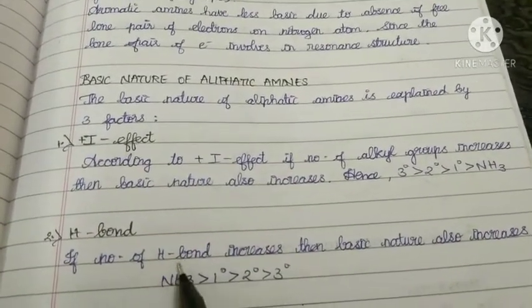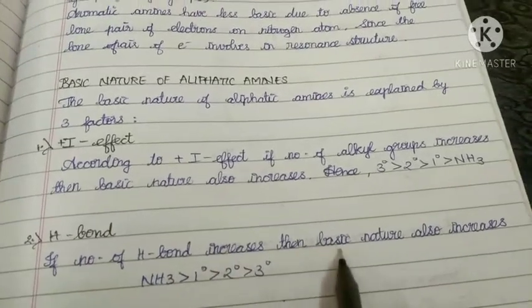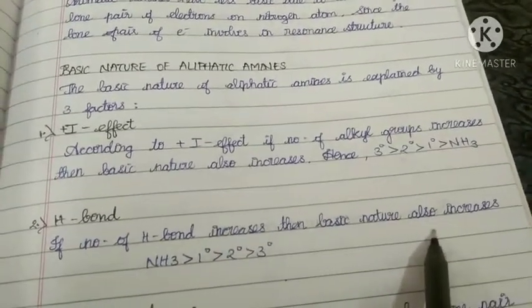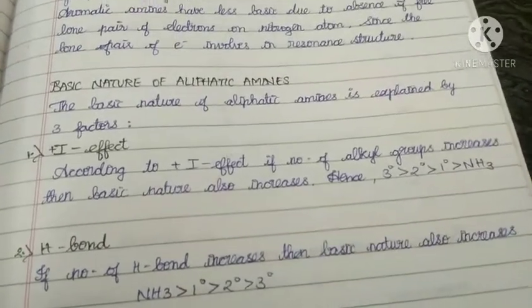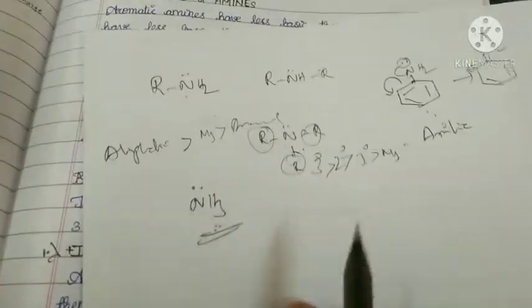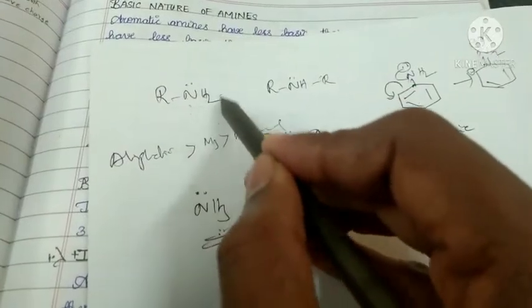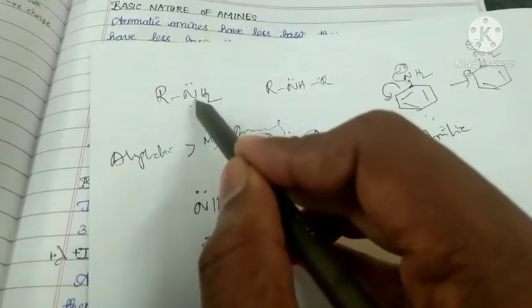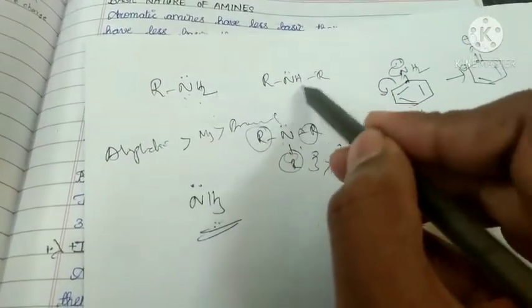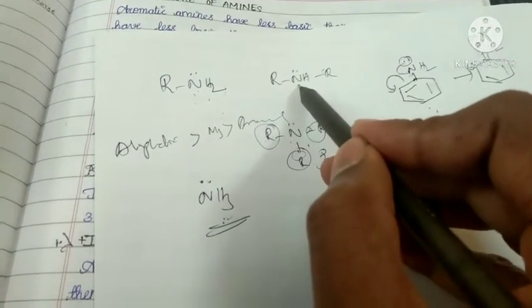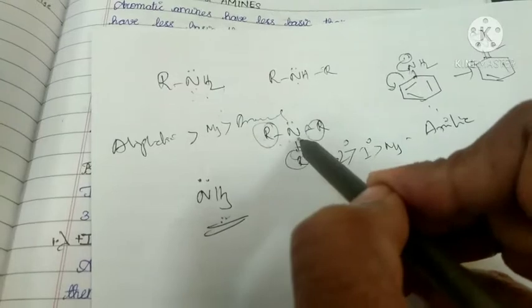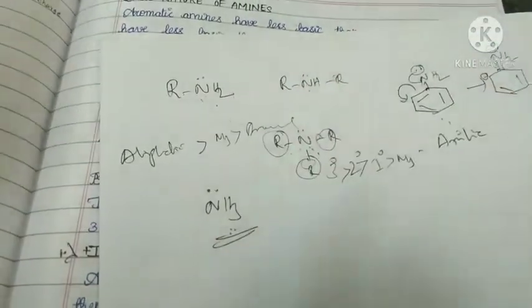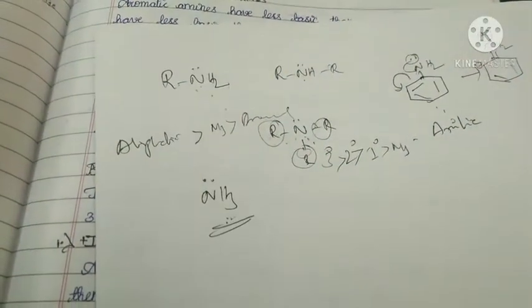If number of hydrogen bonds increases, then basic nature also increases. See here, 2 hydrogens attached with nitrogen, so here number of hydrogen bonds are 2. Here only one hydrogen is attached with nitrogen, so here only one hydrogen bond is possible. Here no hydrogen is attached with nitrogen, so here no hydrogen bond is possible.